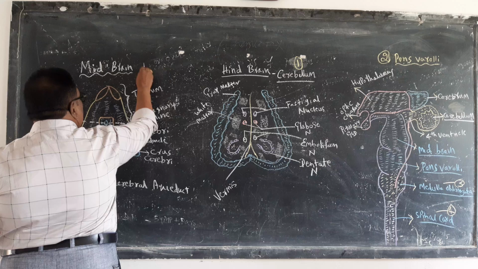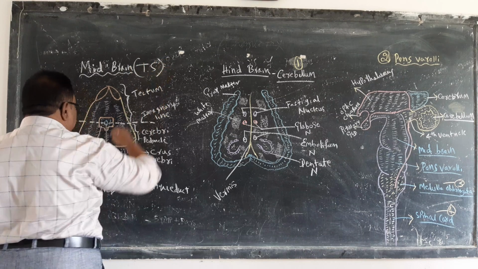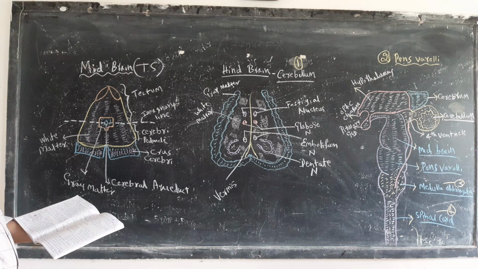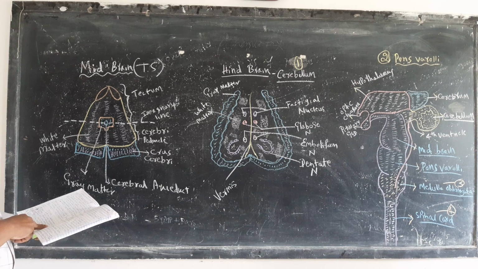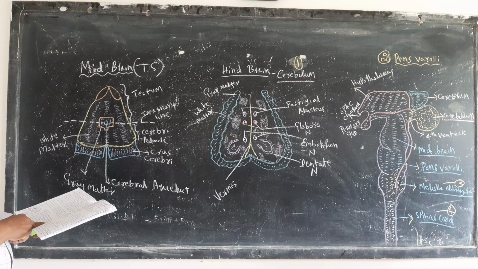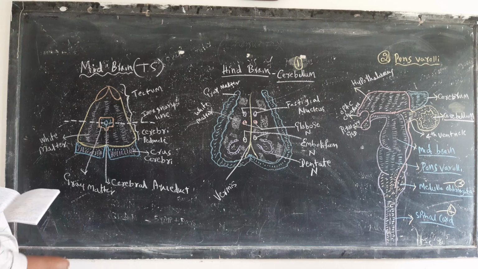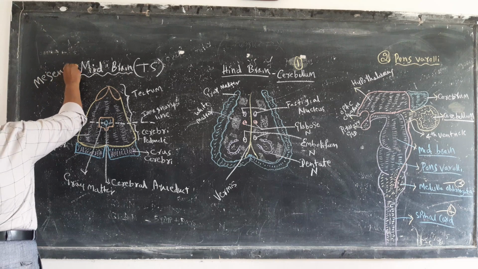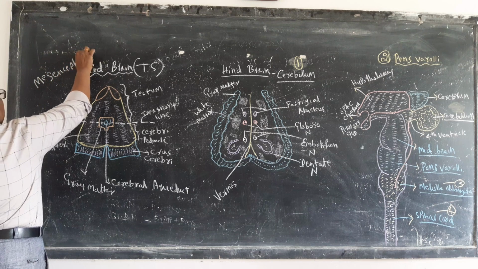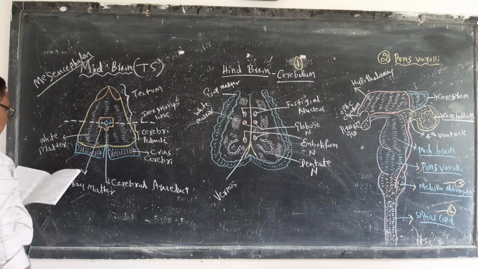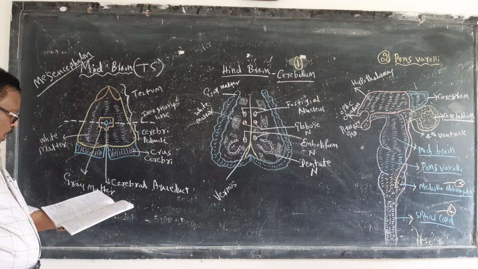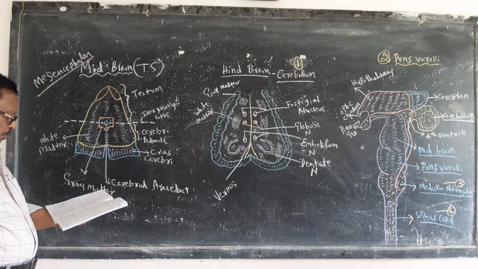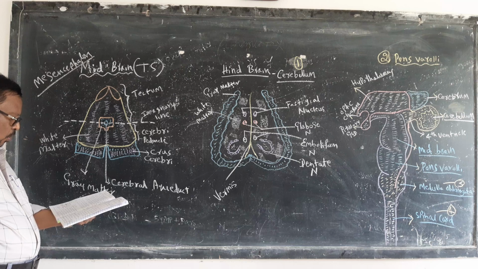When we take the transverse section, the midbrain is also called the mesencephalon, which is the shortest segment of the brain, located between the thalamus and pons.